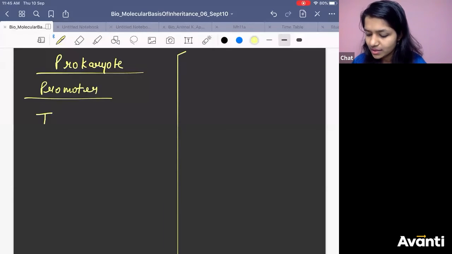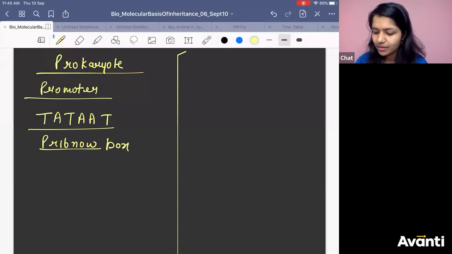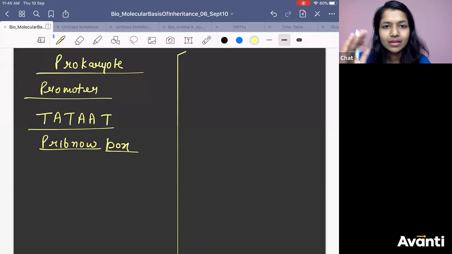What was the sequence? TATAAT. How many nitrogenous bases? 6. Right? This is also called as Pribnow box. Fix all these things in your mind. If you have clarity on the differences, no one can shake your concepts.